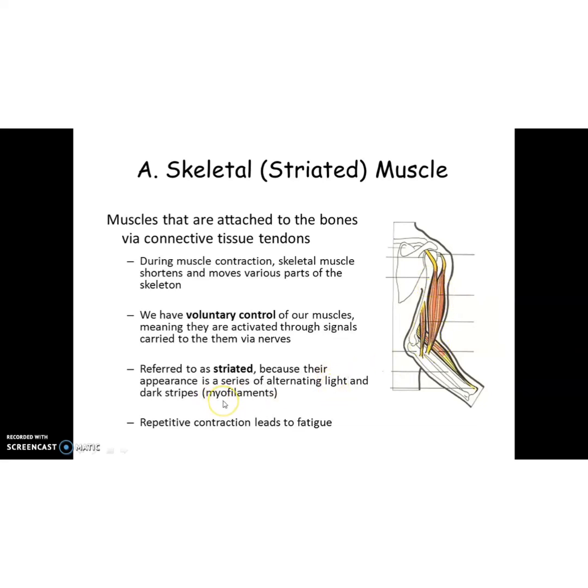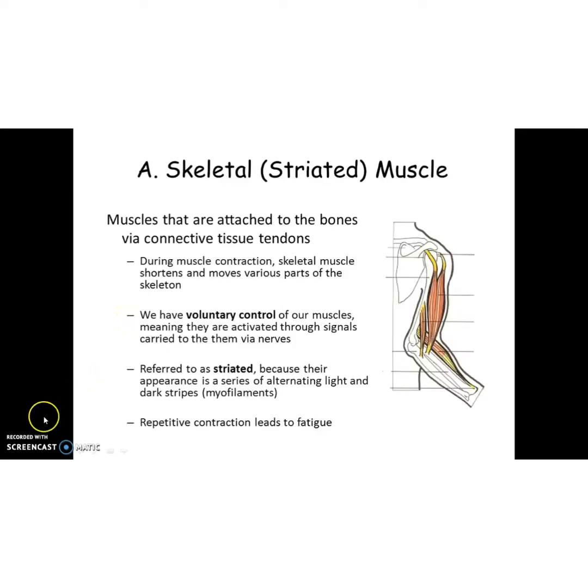It is myofilaments actually. So I will show you that diagram. See, you can see dark bands and light bands here. So because of this alternation, one dark band, one light band, one dark band, one light band, like that. Because of the presence of these alternating striations, dark and light bands, they are called striated muscles.